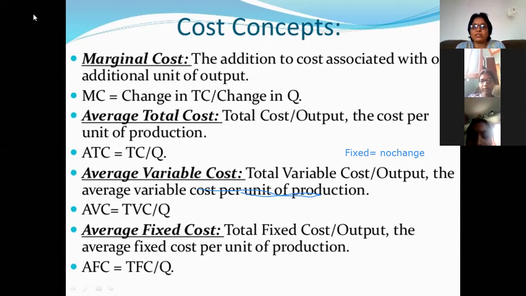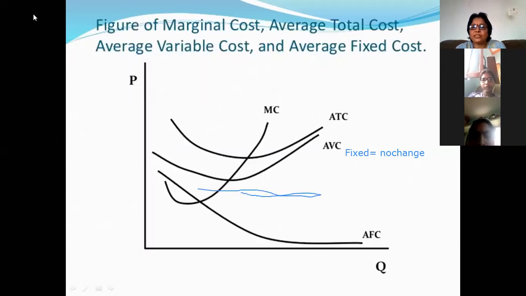Then total cost. So there are two types. In average cost also, there are two types: average variable cost and average total cost. So this is a graph where we can see average fixed cost, average variable cost, and average total cost. Average fixed cost is a falling curve from left to right.